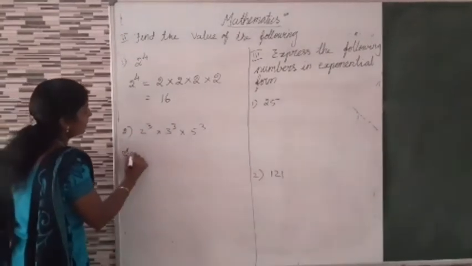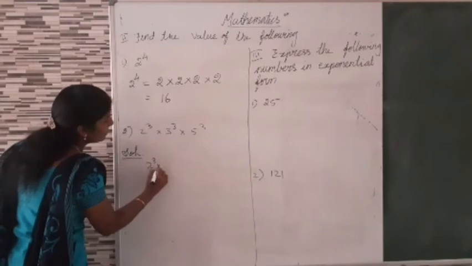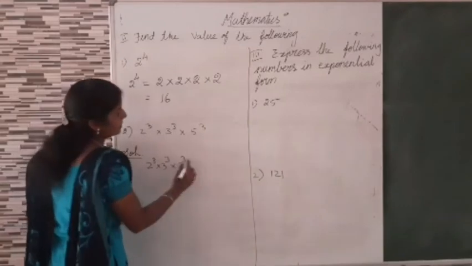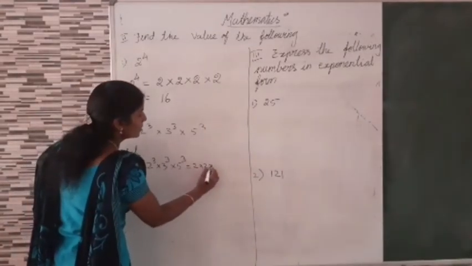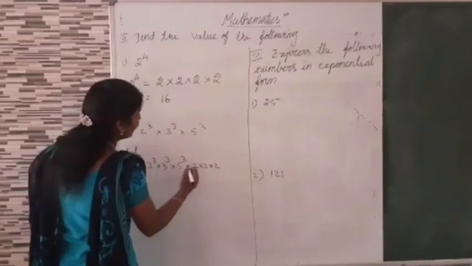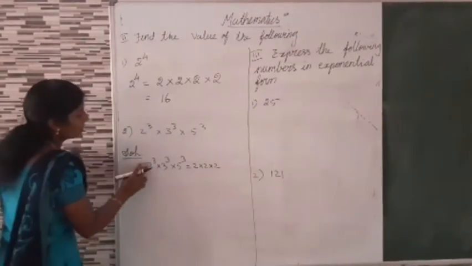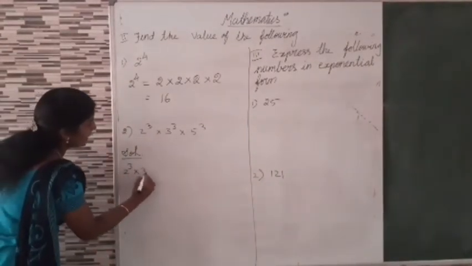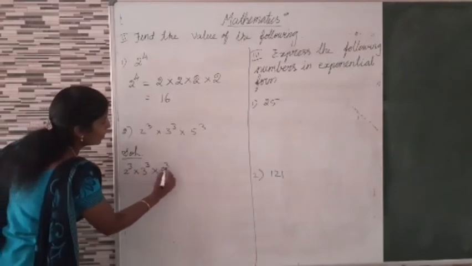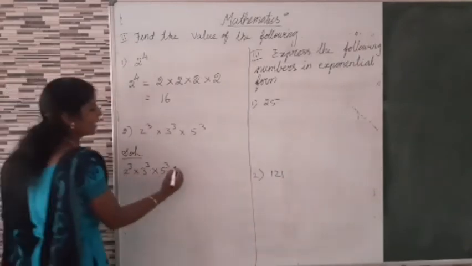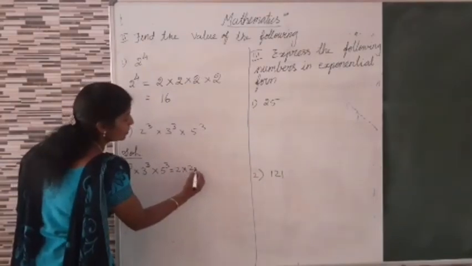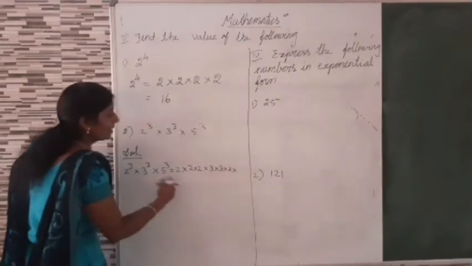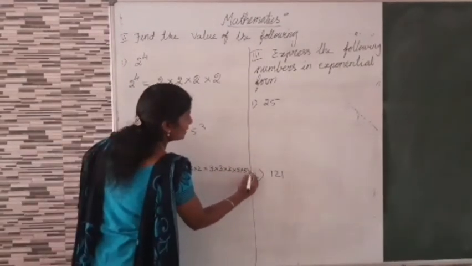Then next question, 2 cube into 3 cube into 5 cube. 2 three times, so 2 into 2 into 2. Then 3 also 3 times, 3 into 3 into 3. Then 5 three times, 5 into 5 into 5. Once again, just write this in the margin.